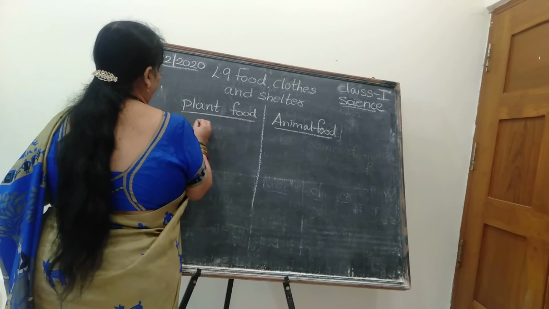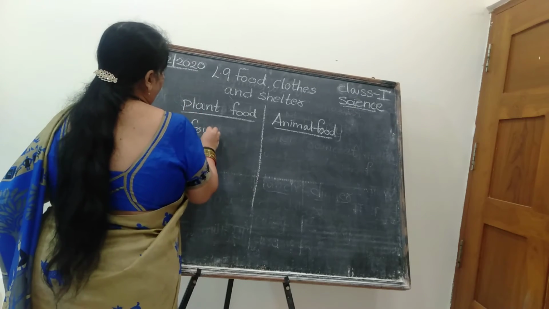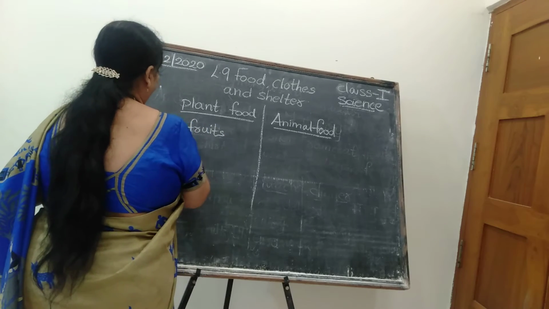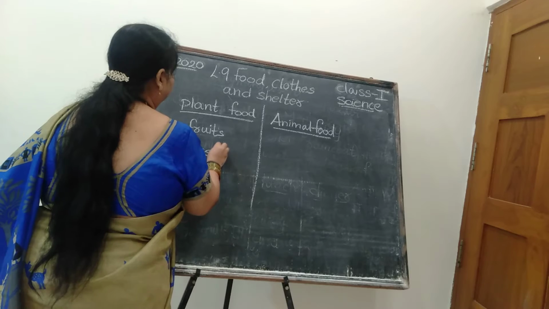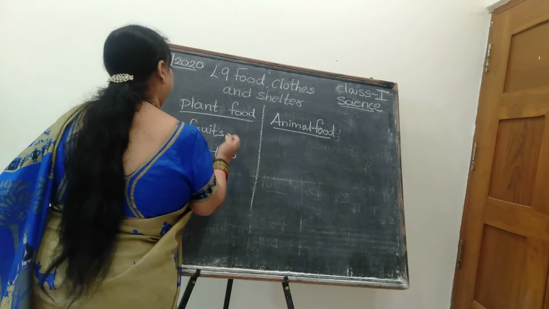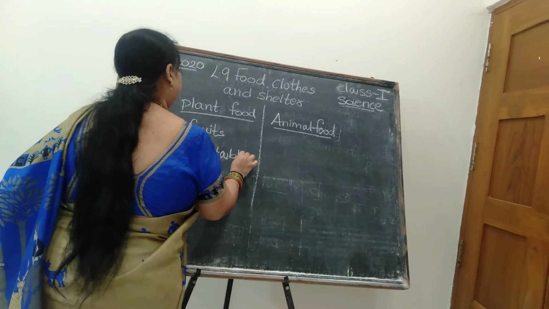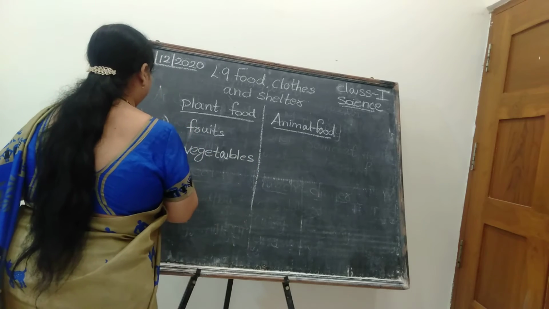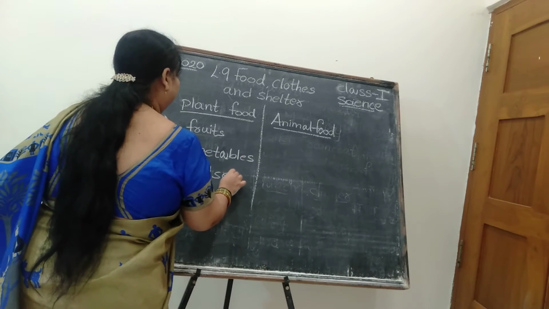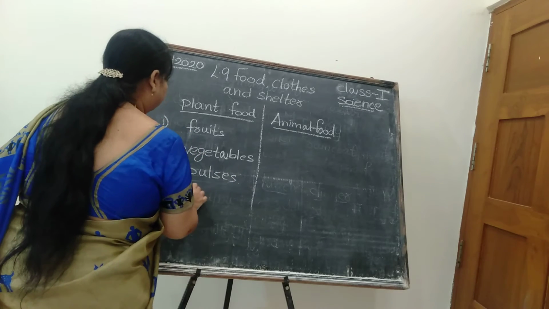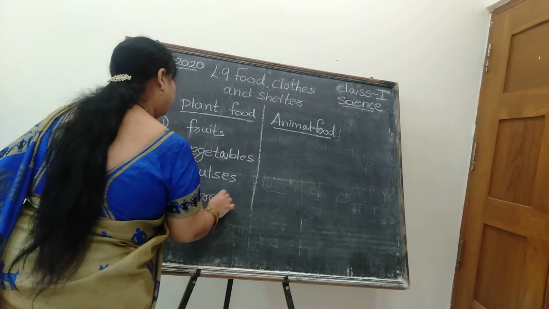Yes, you can start from fruits. Second one, vegetables. Okay, children. And third one, pulses. Fourth one, cereals. So these all come under what?